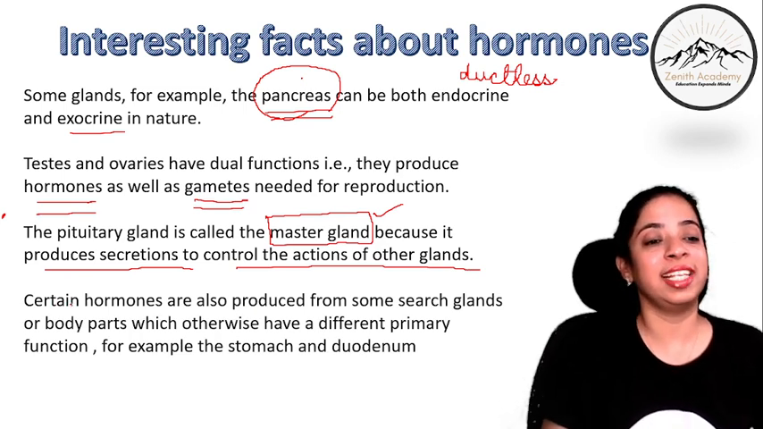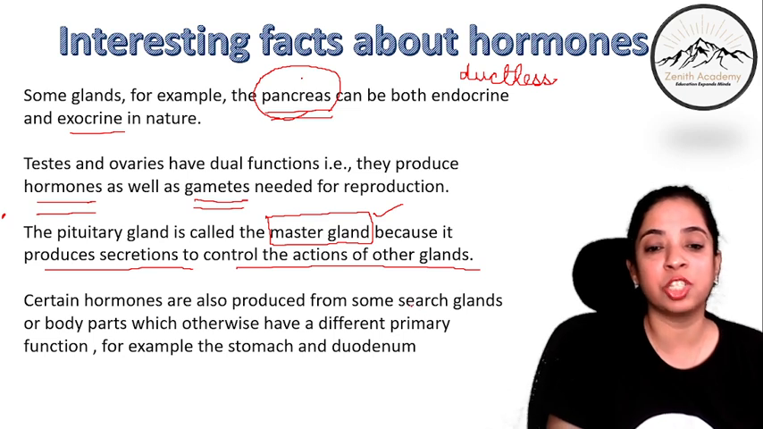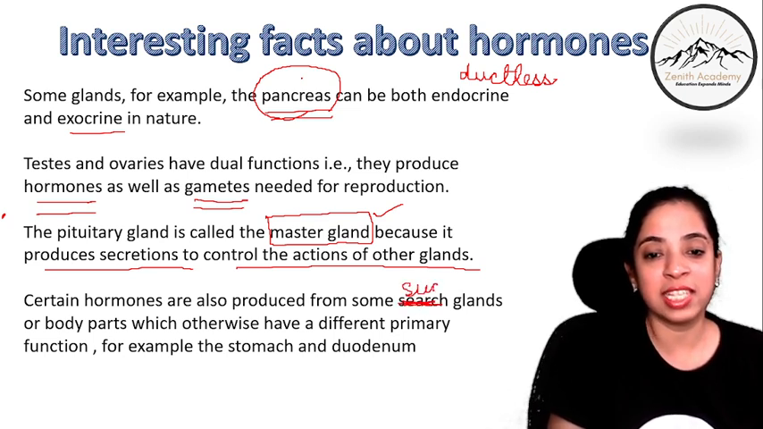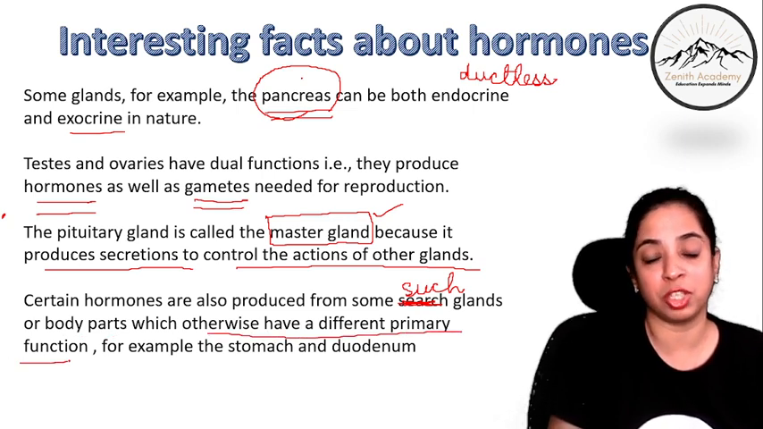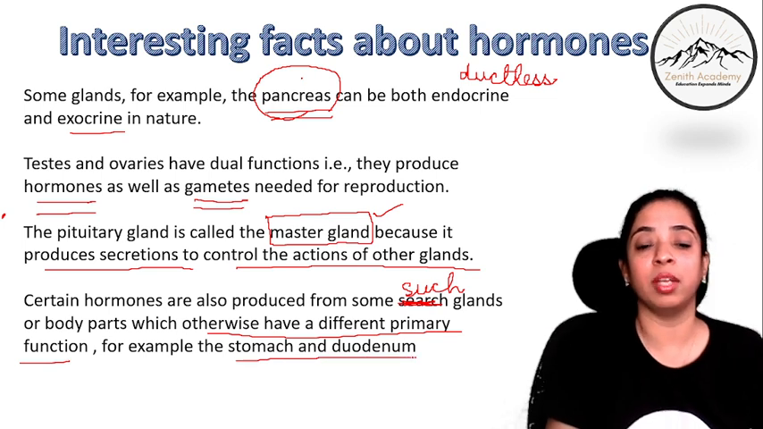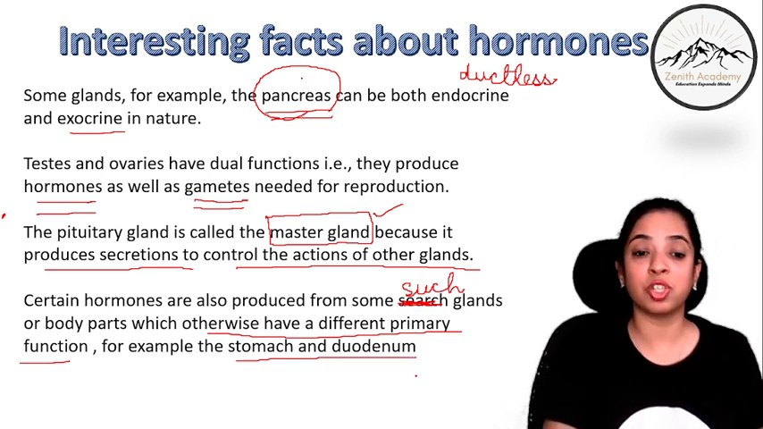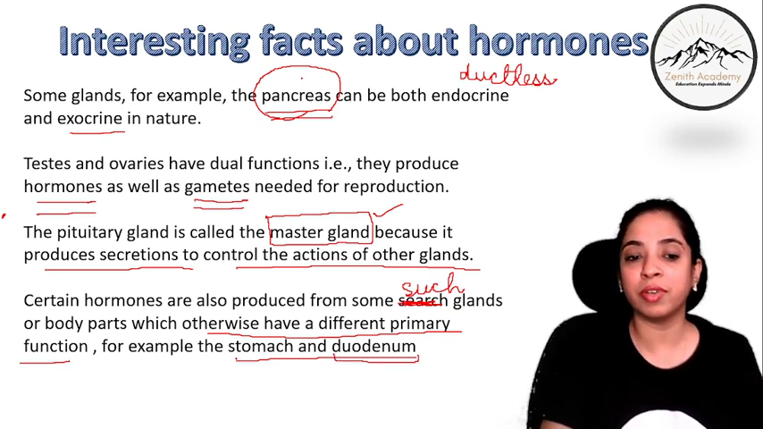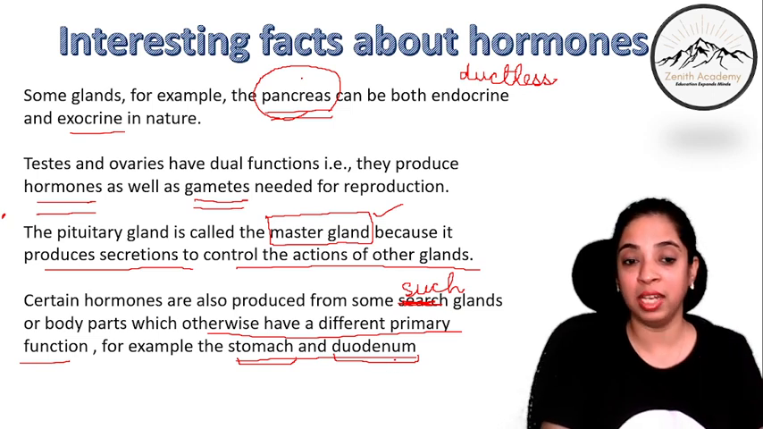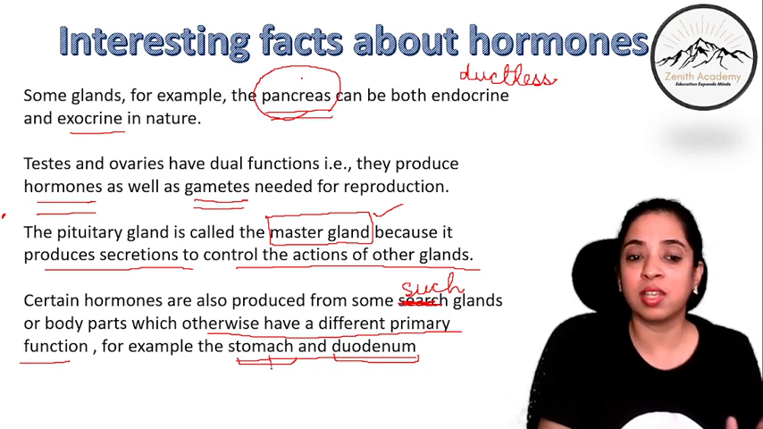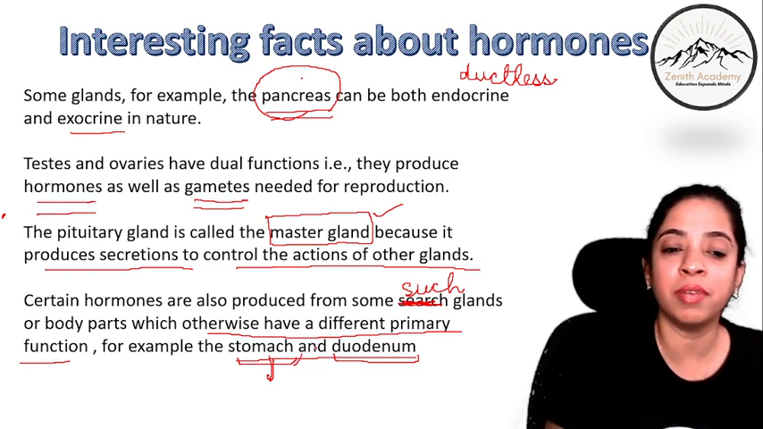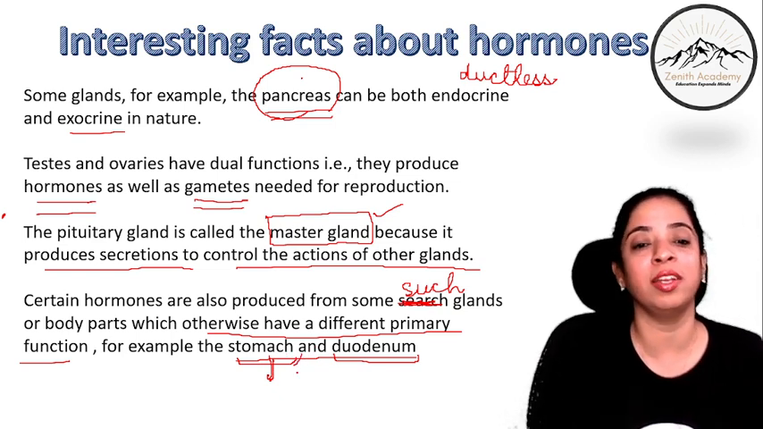And last but not the least, certain hormones are also produced from such glands and body parts which otherwise have a different primary function. For example, stomach and duodenum. Stomach has a function of collecting food. Stomach, duodenum also has a certain function. So their primary function is different, but they also release certain hormones, certain secretions. Okay, stomach releases gastric juice, right? Do you remember? So their primary function is something else, but they also release certain hormones.